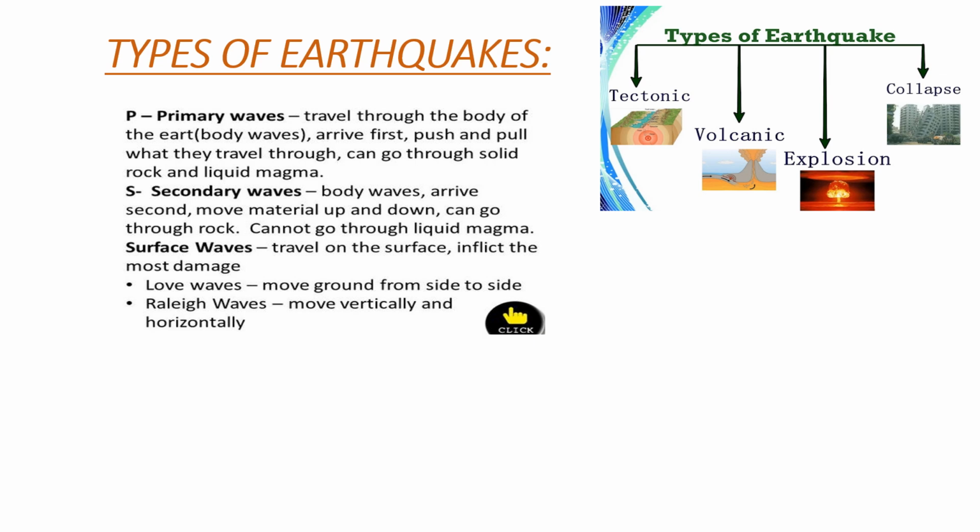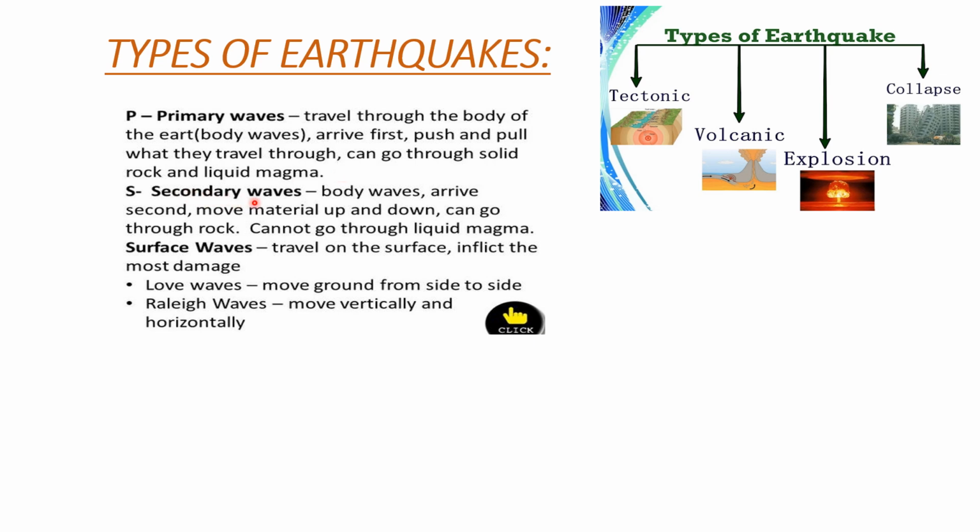So we have some kinds of waves: P waves, S waves, and surface waves. P waves travel through the body of the earth. We can call them body waves also. They arrive first, with a push and pull. They can go through solid rock and liquid magma, so they have the capacity to travel in solids and liquids also.